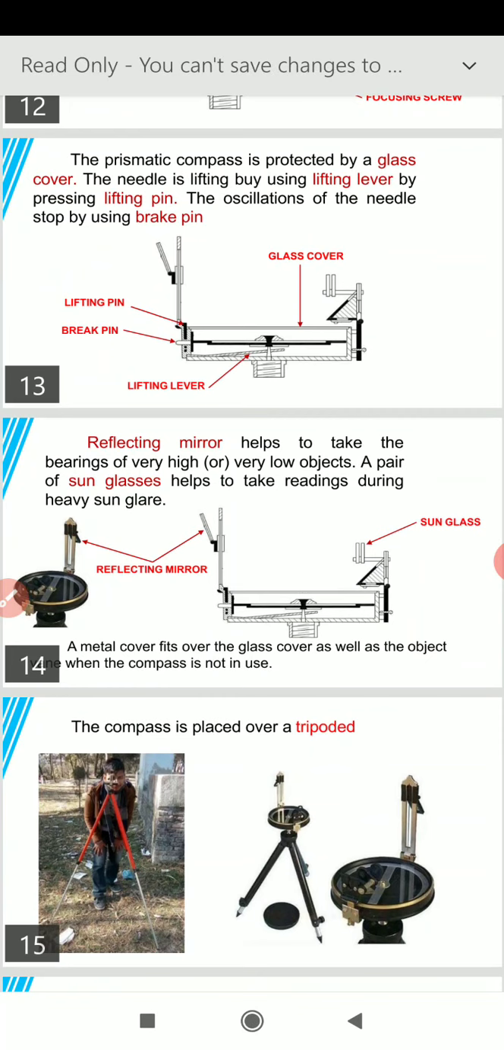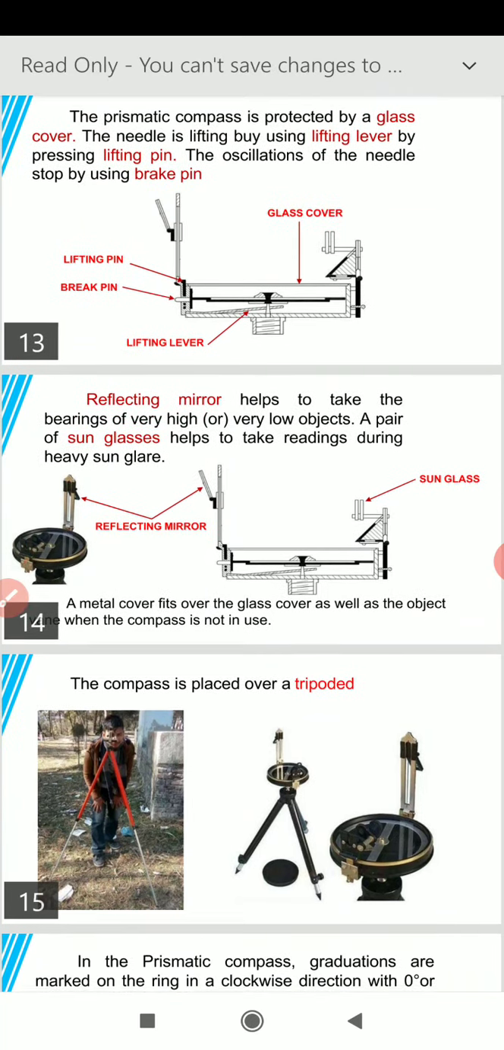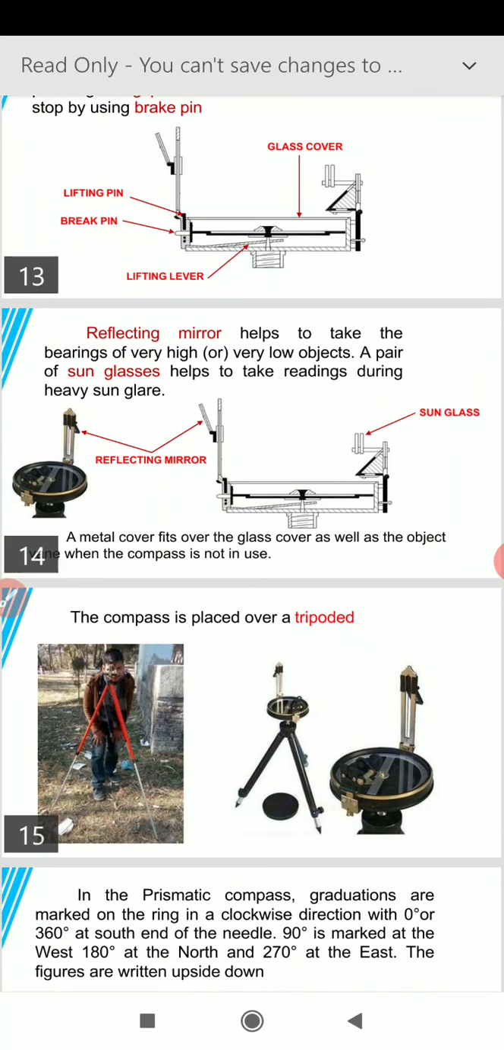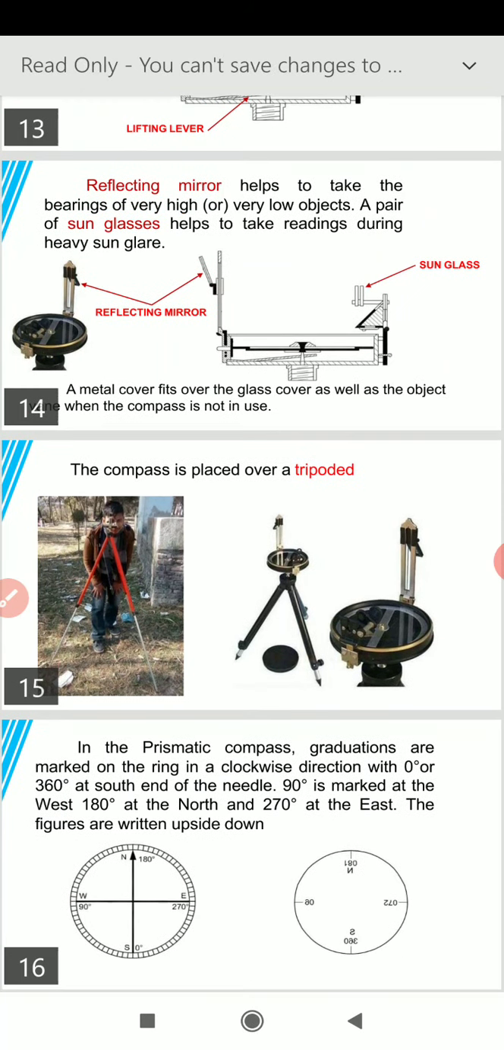Similarly, there are 2 sunglasses. When I showed you, the one was red in color, the other was dark green. So these sunglasses help and protect the eye from the direct sun glare or UV rays. A metal cover fits over the glass cover as well as the object when the compass is not in use. The compass is placed over the tripod stand.